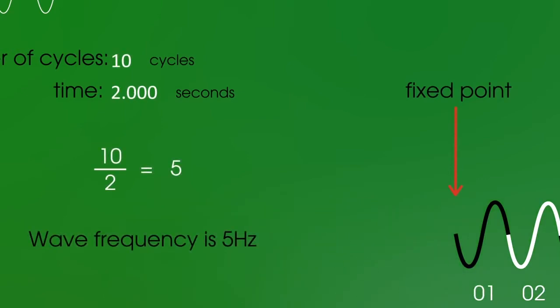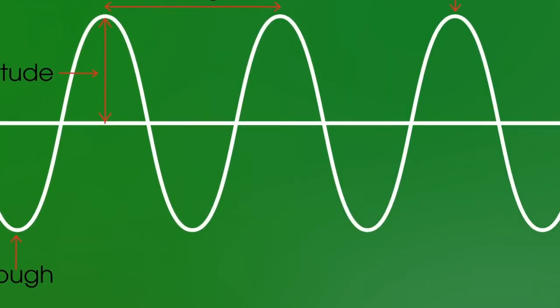Using these things, we can actually now calculate the speed of a wave using the equation speed equals frequency times wavelength, or to give it in symbol form, V equals F lambda. So there's a lot to learn here, but once you've learnt these core concepts, it will give you much more confidence in the rest of the topic.